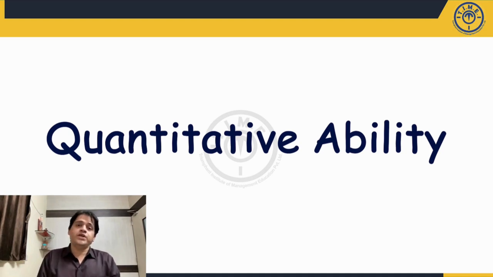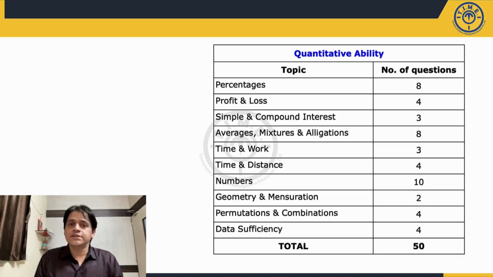Out of the 50 questions present in this section, 46 questions were normal quantitative ability questions and 4 questions were based on data sufficiency. Let us discuss the breakup of the questions in this section. In those 46 questions, a good amount of questions were from the arithmetic area. Percentages consisted of 8 questions.